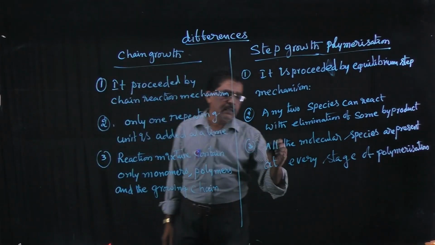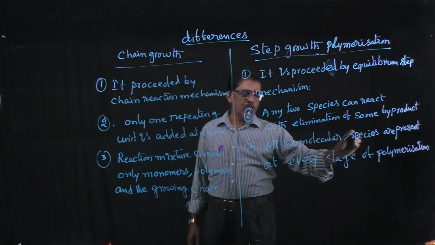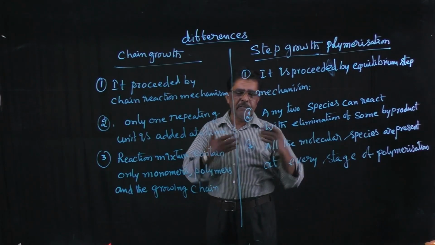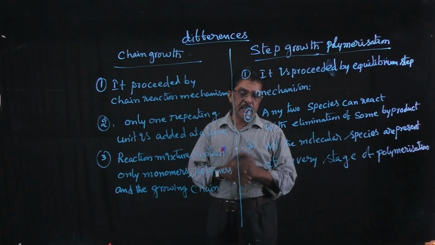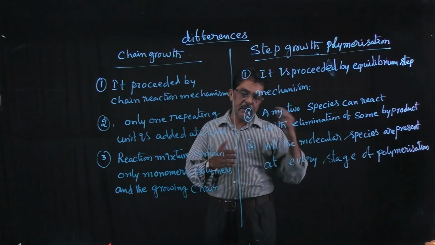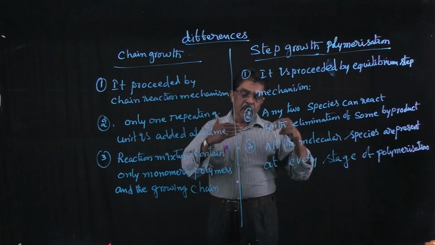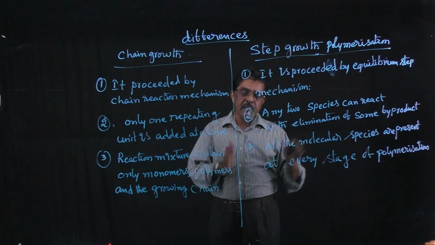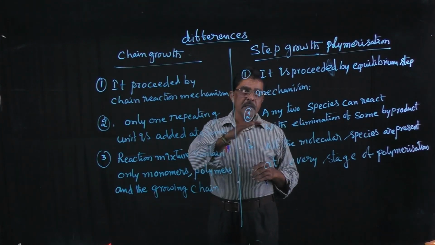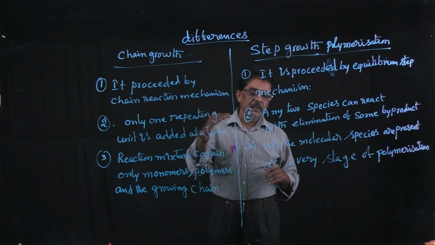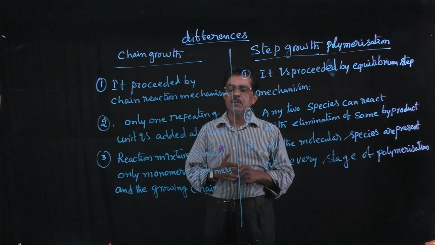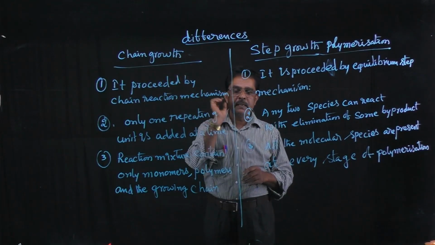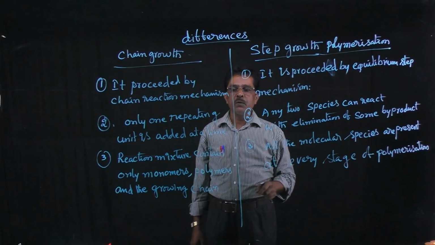But in step growth, all the molecular species are present at every stage. That means reactants and products will be there at every stage: first step, second step, third step, reactants must be present. These are the differences between chain growth and step growth polymerization.